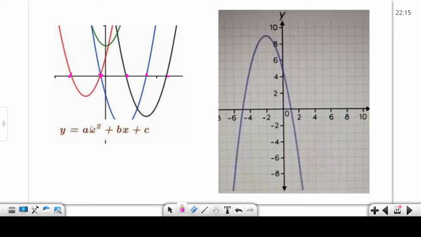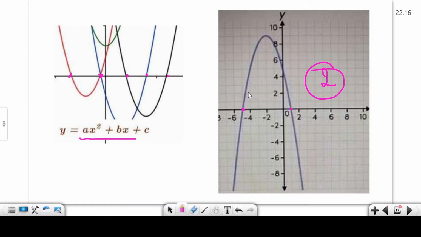Okay, ax square plus bx plus c, quadratic equation standard form. A, b, c are constants, any real number. Look here. How many zeros? 2 zeros.